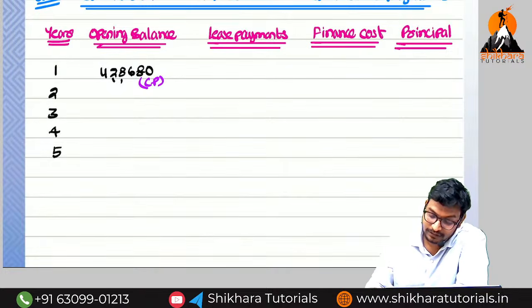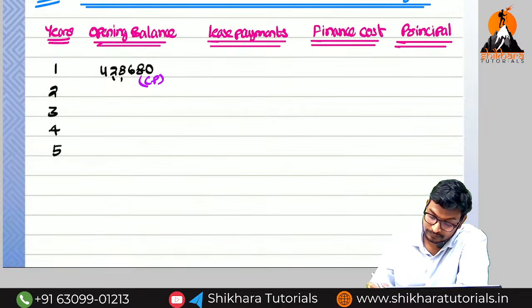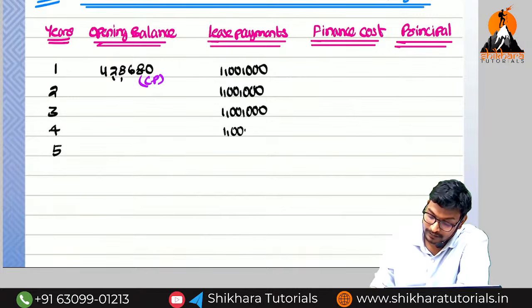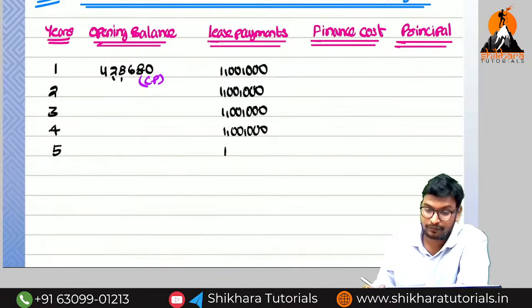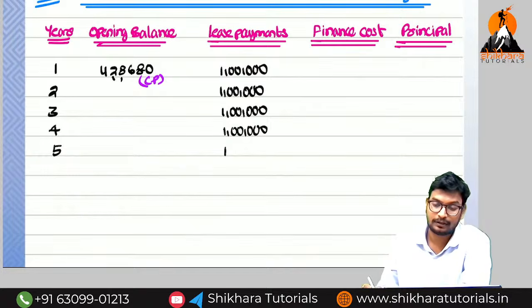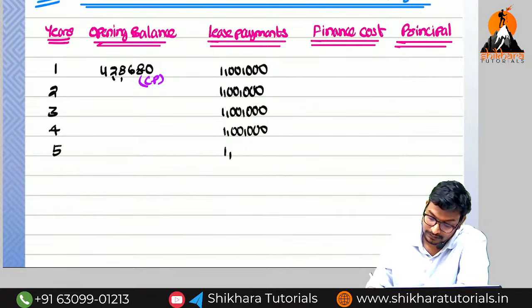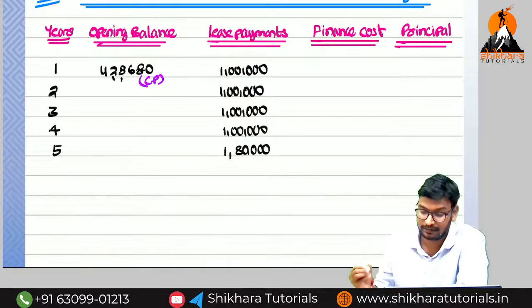The installment sum is nothing but lease payments. Here the lease payment is 1 lakh each year. If you want you can take the 1,80,000 also, no problem. No problem if you take any amount.